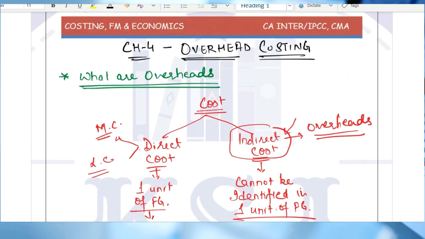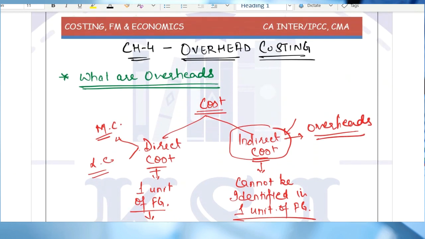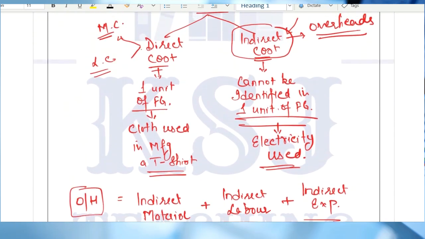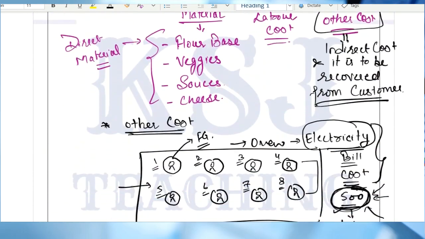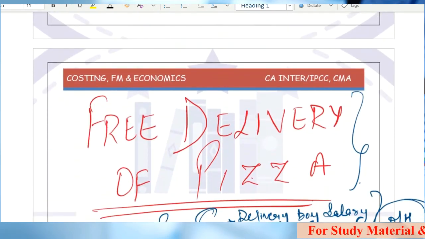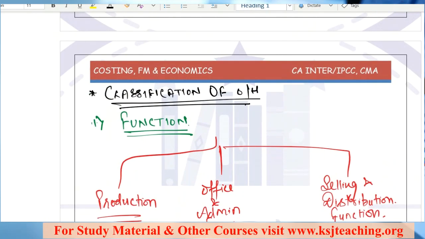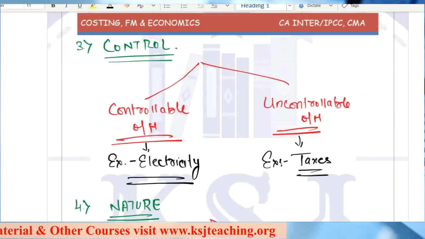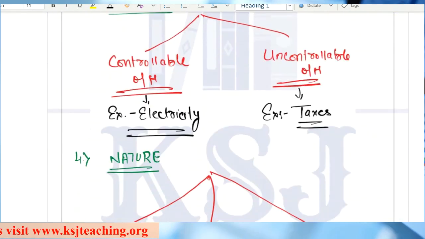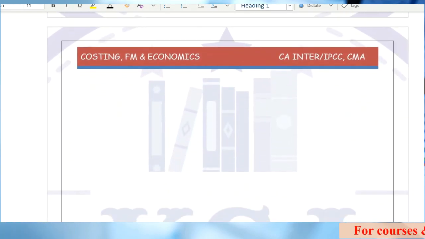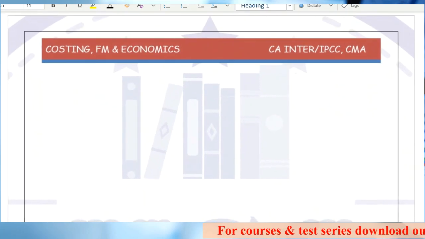Yes, sir. So we started with chapter number 4, that is overhead costing, and I explained what overheads are. We discussed some basics of overheads, that why are we studying about the overheads, right? So all these things we discussed. Now in this lecture I am going to give you one more example on the overheads. I have given you some examples, but we discussed the classification of overheads also, on the basis of control, nature, function and element. Now one more example to make it even more clear and relatable to you.